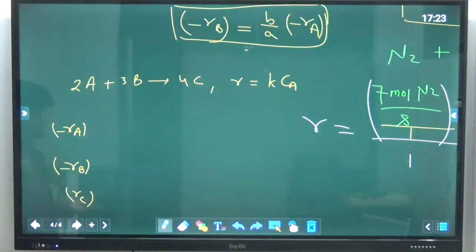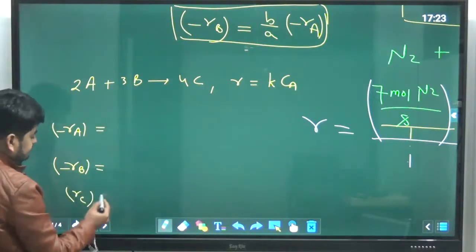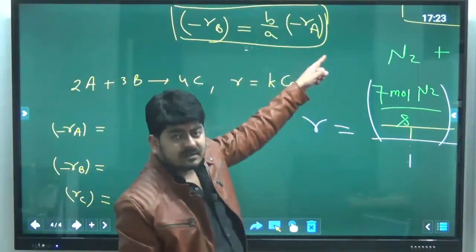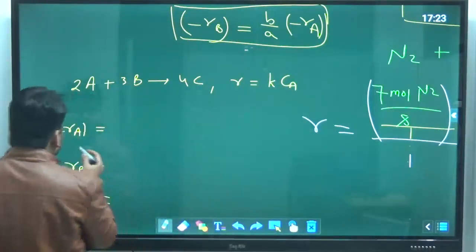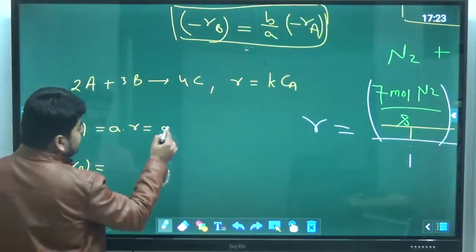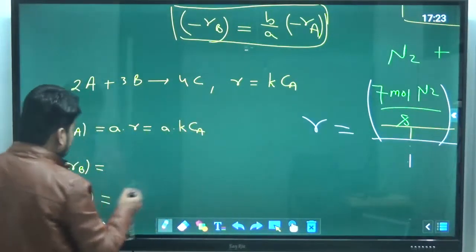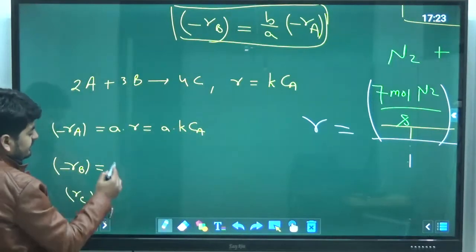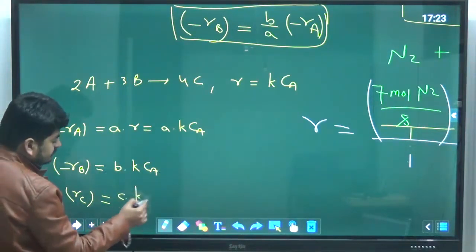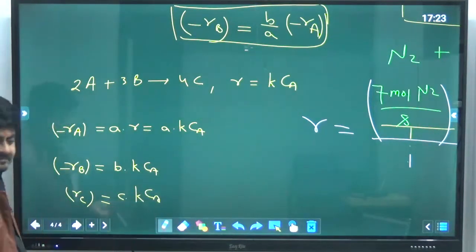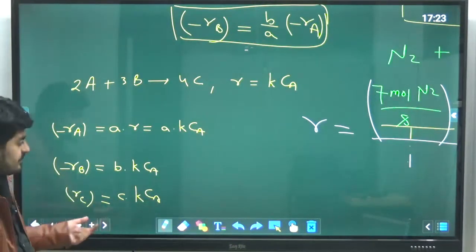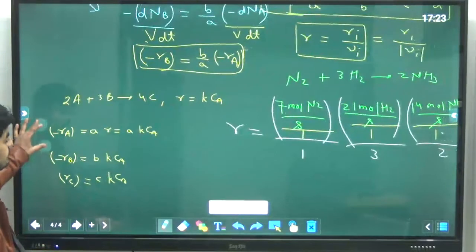If they ask you, you can simply say that minus Ra upon A is equal to R. So minus Ra is equal to A into R, that will be A into KCA. Similarly, minus Rb will be B into KCA. Rc will be C into KCA. That's how we can find out minus Ra, minus Rb and Rc for any given reaction.